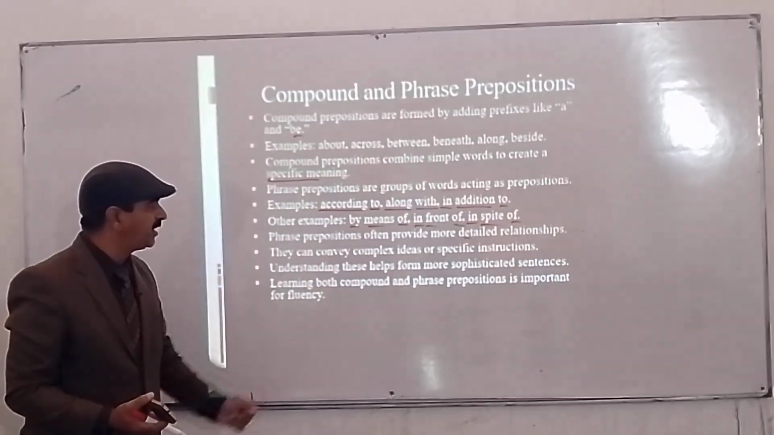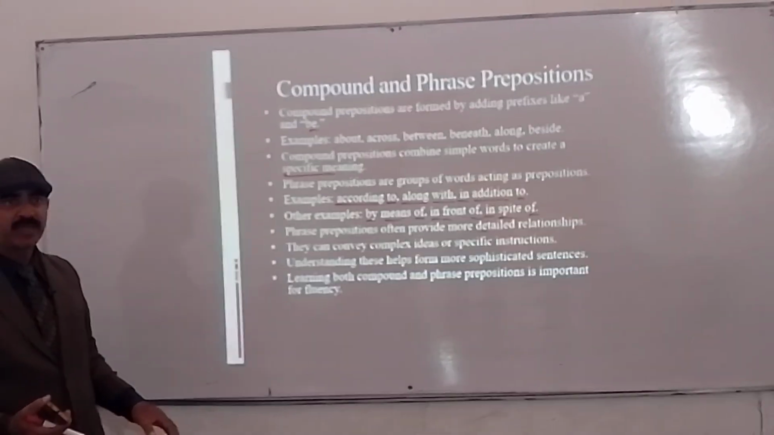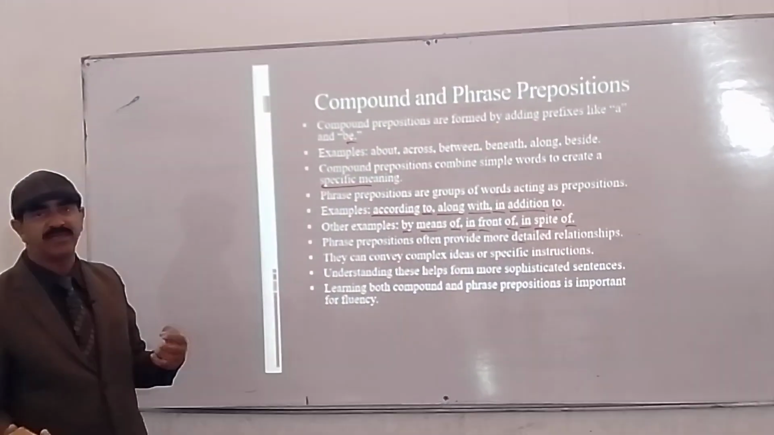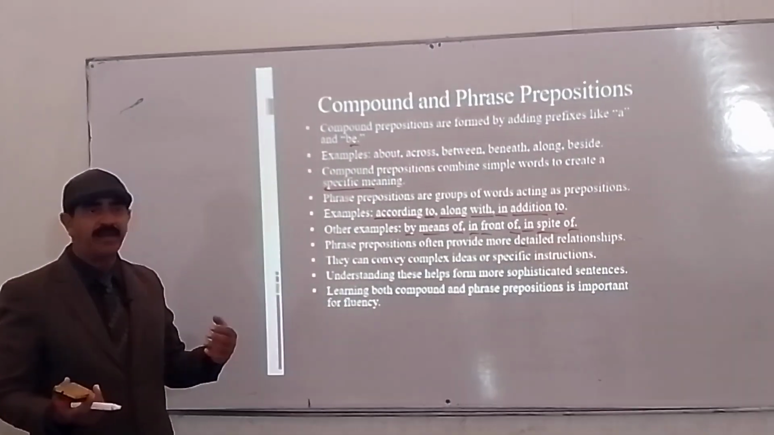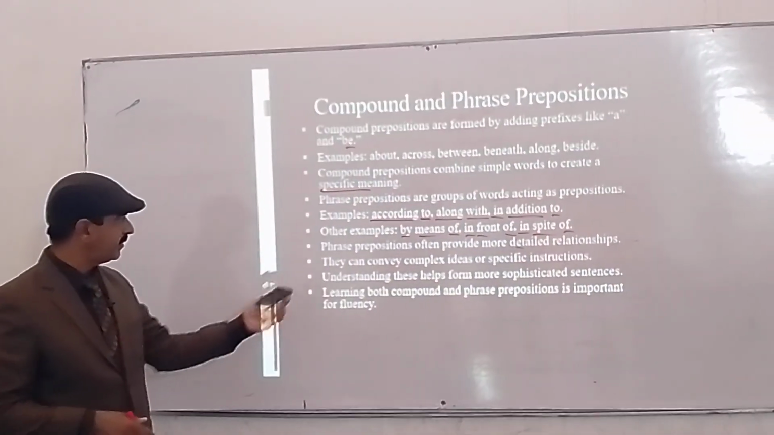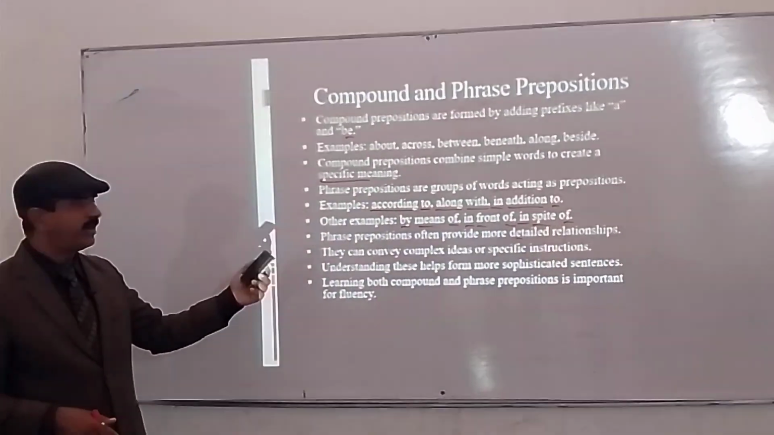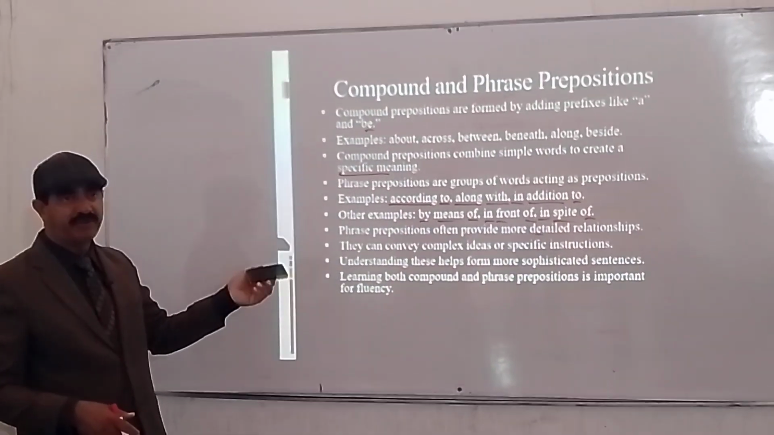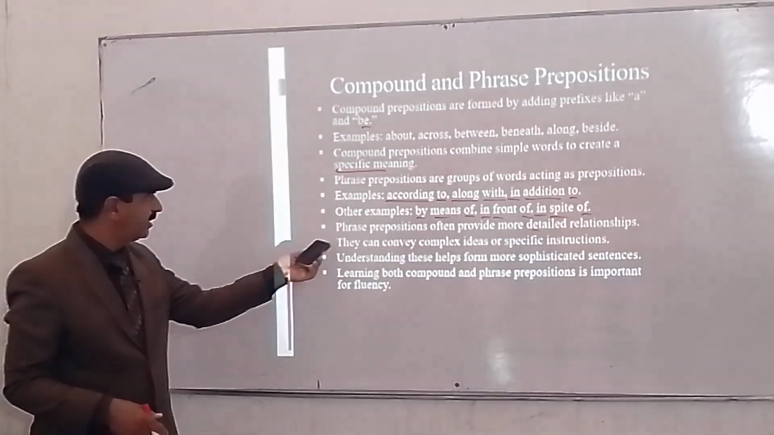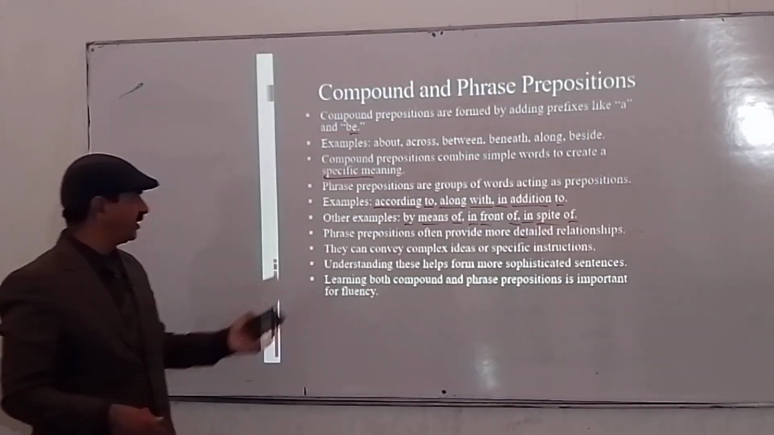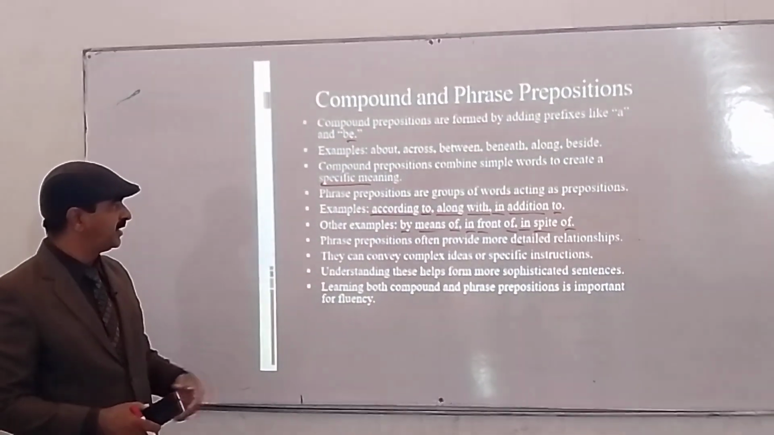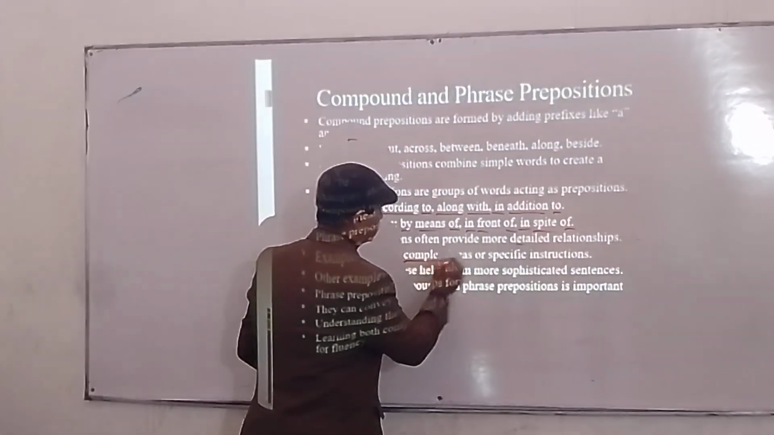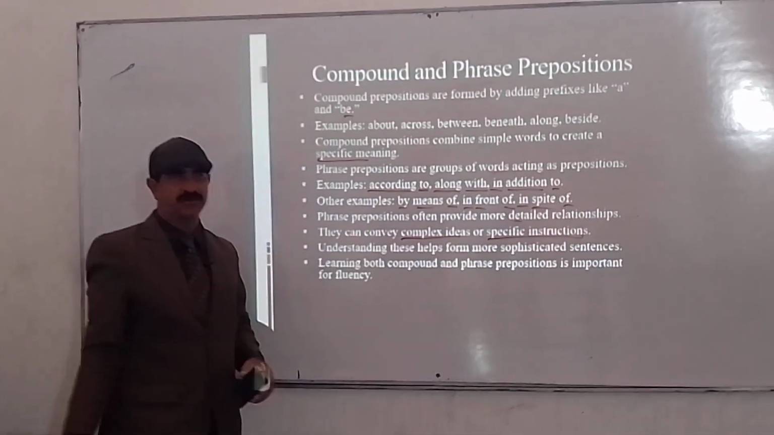Phrase prepositions often provide more detailed relationships. Prepositions are basically used for telling the link between objects, living and non-living. Clear? Between living and non-living, between living and living, between non-living and non-living. Prepositions provide the details. They can convey complex ideas or specific instructions. What do they convey? Complex ideas or specific instructions.